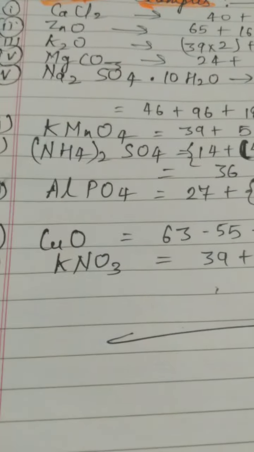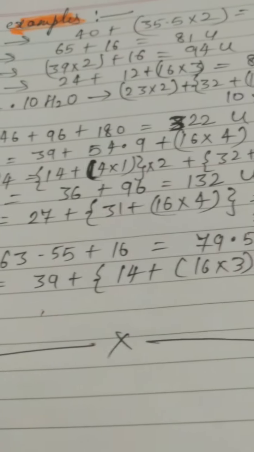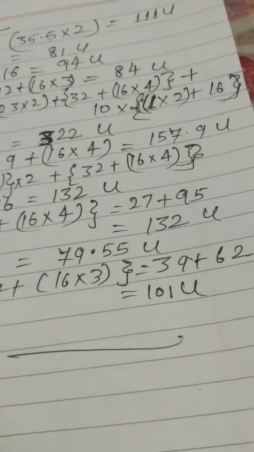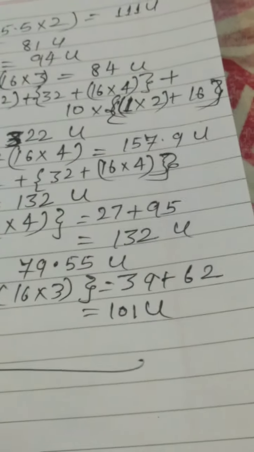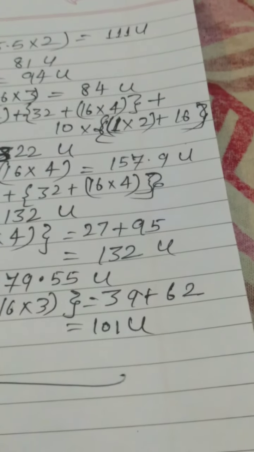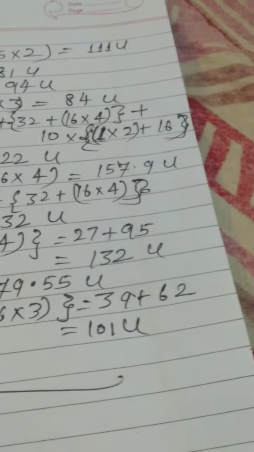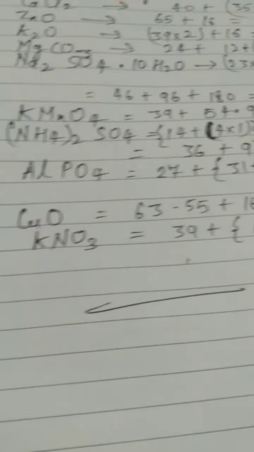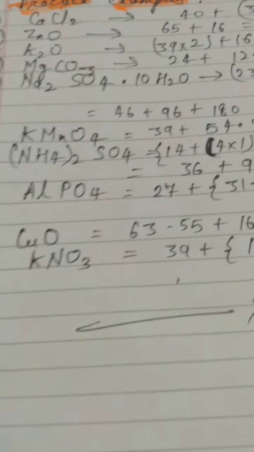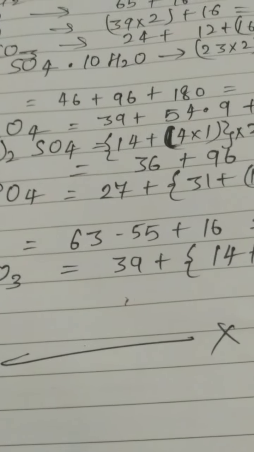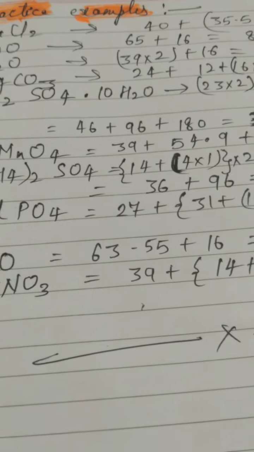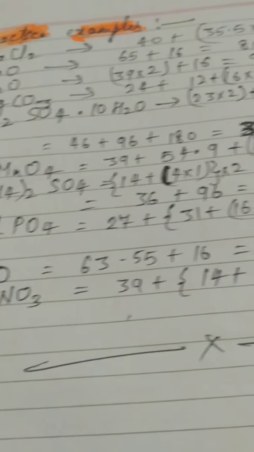And this is how we have calculated aluminium phosphate also: the phosphate ion we have calculated, and we have added it with the aluminium ion. These are the two ions whose separate masses are 27 unified mass and 95 unified mass, and we have added them. And this is how cupric oxide, here also you can say this is the isotopic mass which is present in the case of copper.